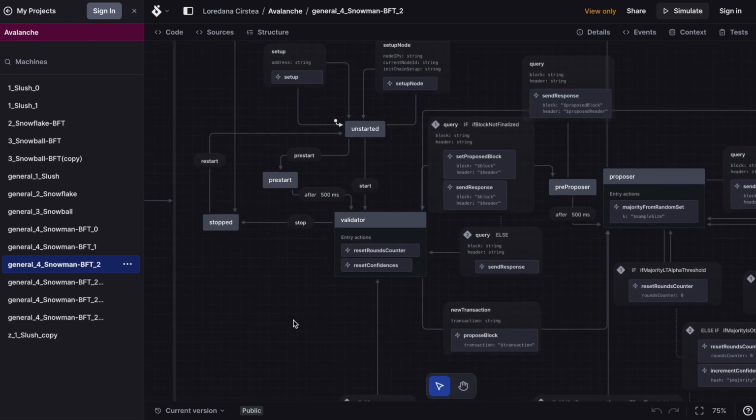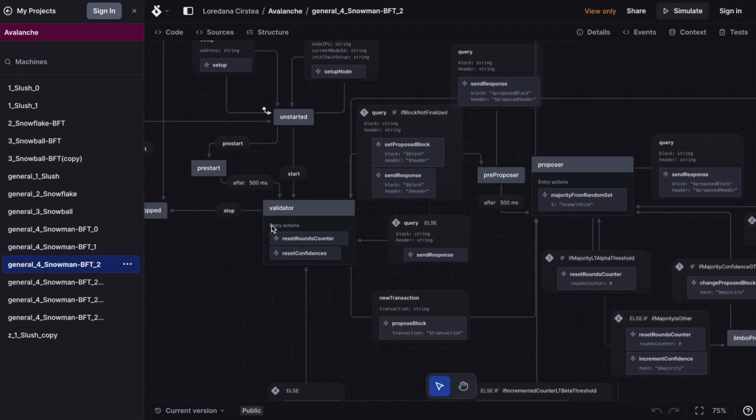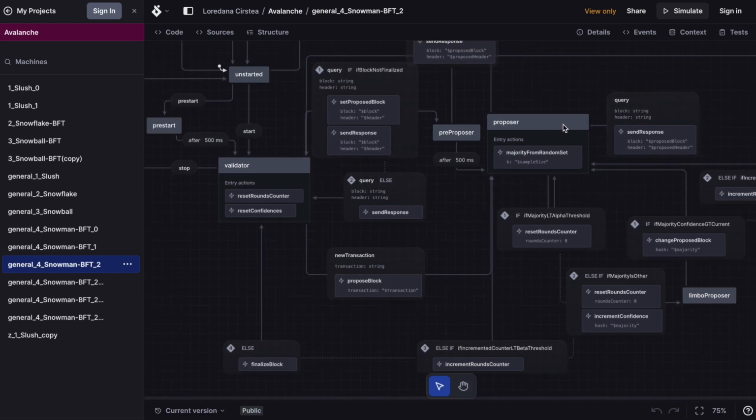And in this version, we propose a block each time we receive a new user transaction. So we have the validator state of a node and the proposer state. Once we have proposed a block, we transition to the proposer state and we do the random sampling process. And now the color of the block is the block hash. So each competing block hash has a confidence counter. The validator is the uncolored node and the proposer is the colored node.